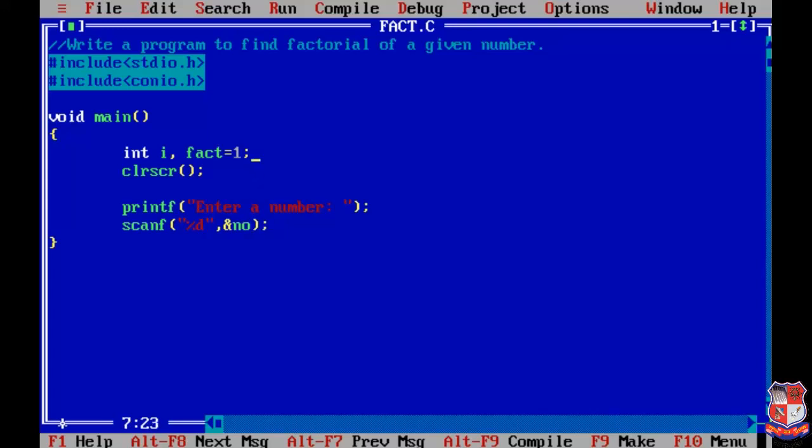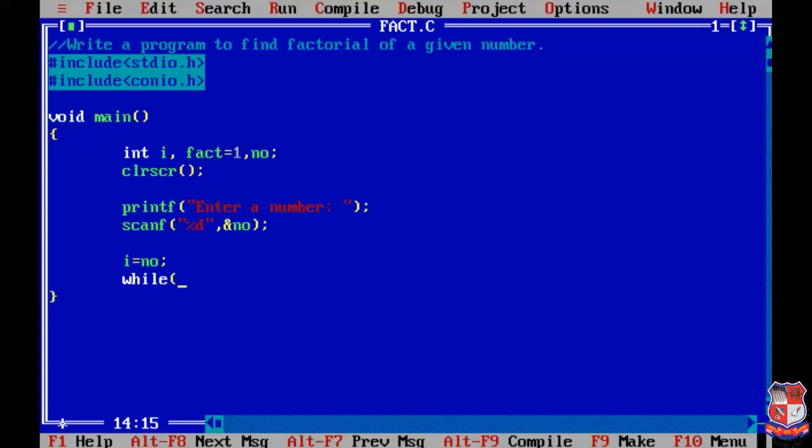Okay, we forgot to declare it, so we'll declare it also. Now we are going to write the while loop. Before that we have to give the value of number to i, so we write i equals number.